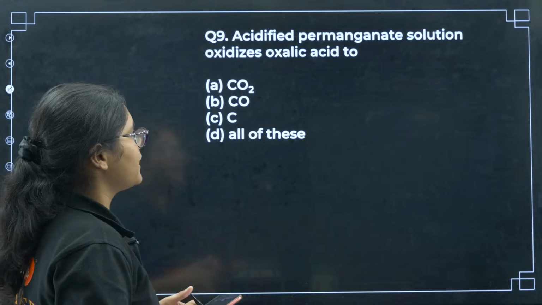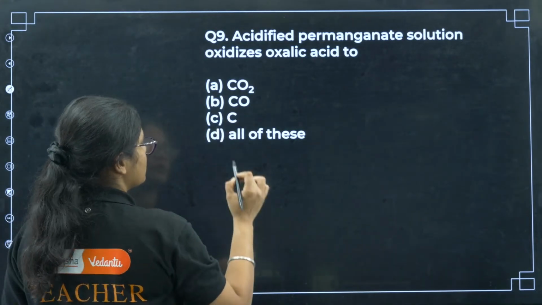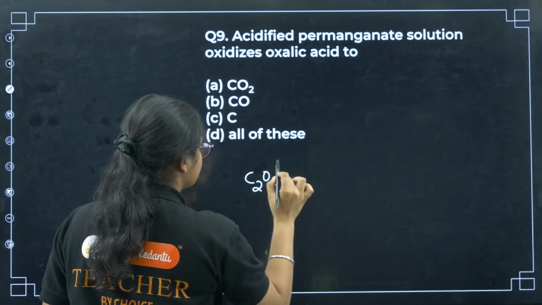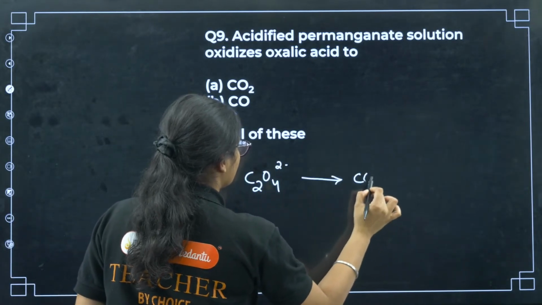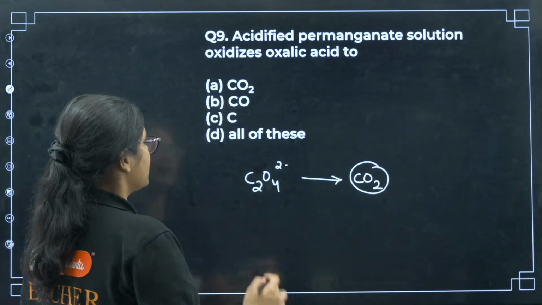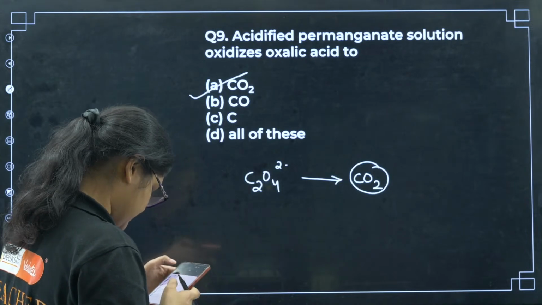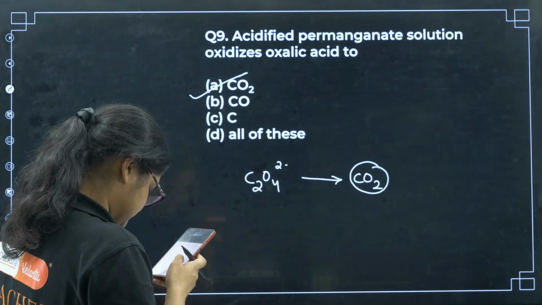Next, acidified permanganate solution oxidizes oxalic acid to, this is an important question, what will oxalic acid get converted to? I have written already, it will get converted to carbon dioxide. So option number A is the correct answer here, right? Yes.